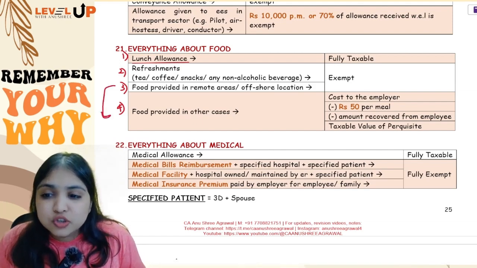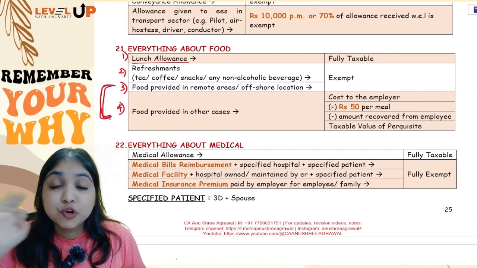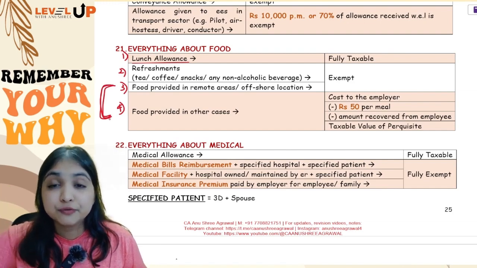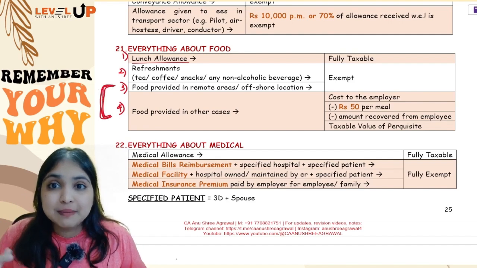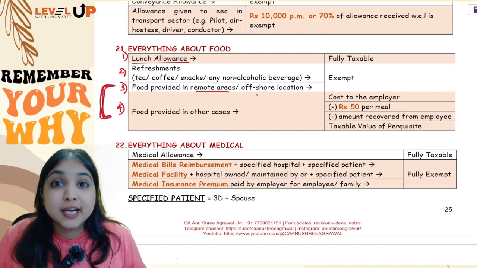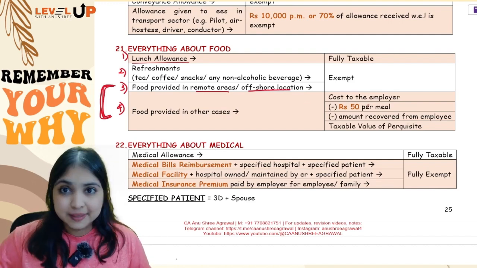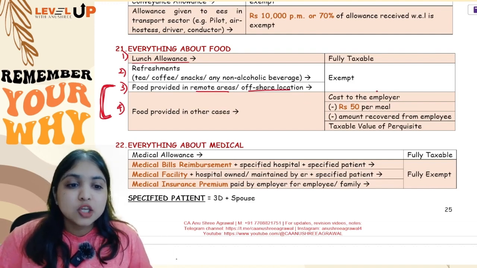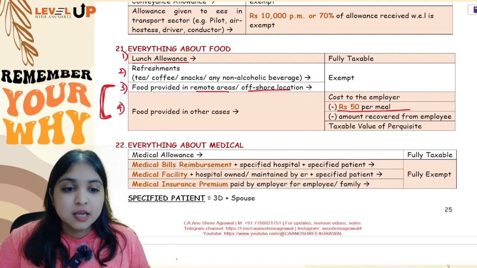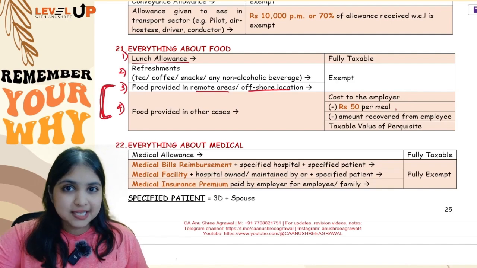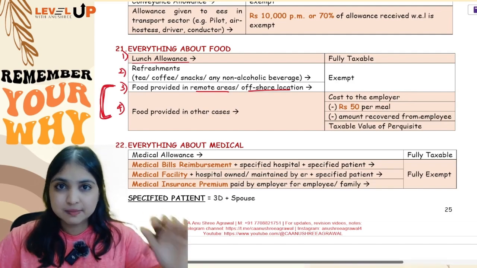Now these 2 points are only about proper full course meal, full food, full lunch, full dinner, a proper meal. So if it's a proper meal being provided in a remote area or in an offshore location, then it will be exempt. But in all other cases, it will be taxable. But how much will be taxable? You will see what is the cost to the employer. You will subtract 50 rupees per meal. You will subtract whatever amount the employee has paid to the employer. The balance will be the taxable value of perquisite.